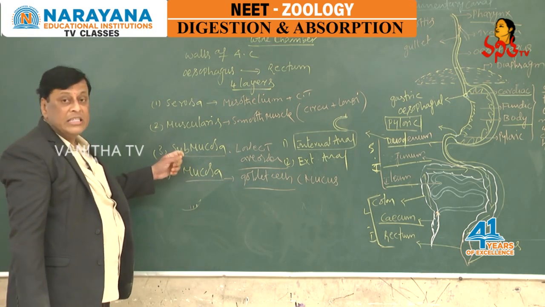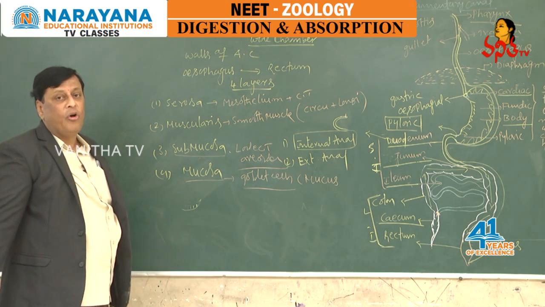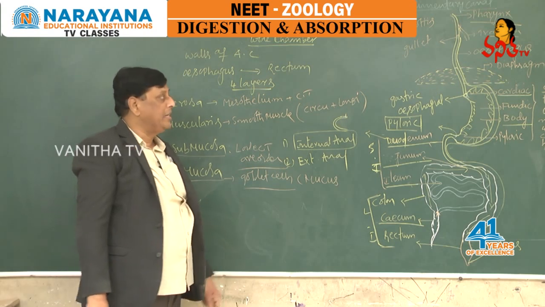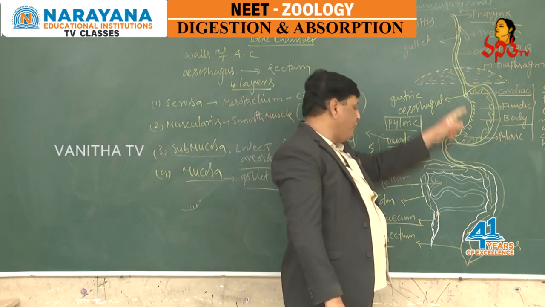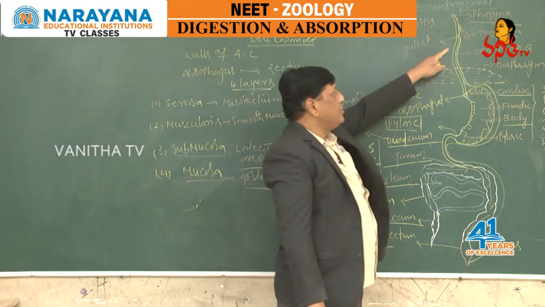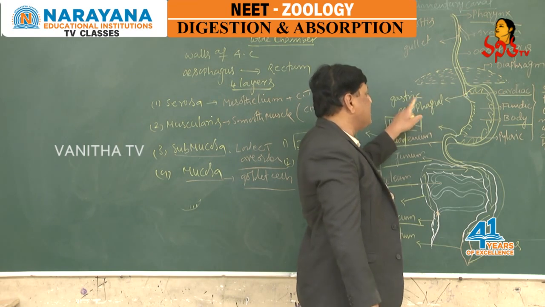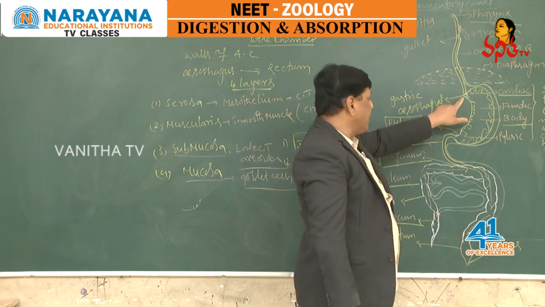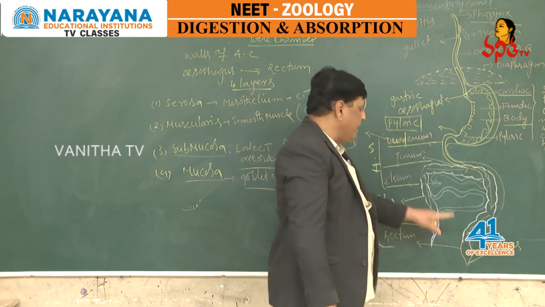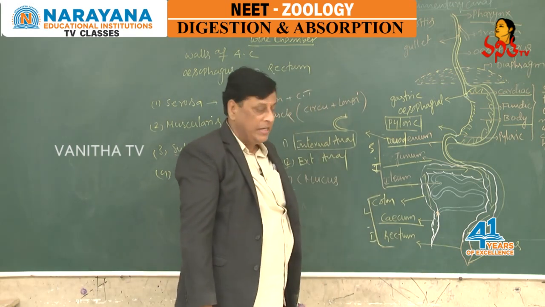So, the mucosa, submucosa, muscularis and serosa are the 4 layers which we can see along the length of the wall of the alimentary canal, right from the esophagus to the anus. At the junction of the esophagus and stomach there is the gastro-esophageal sphincter, between the stomach and duodenum the pyloric sphincter, and at the anus we can observe the internal and external anal sphincters.